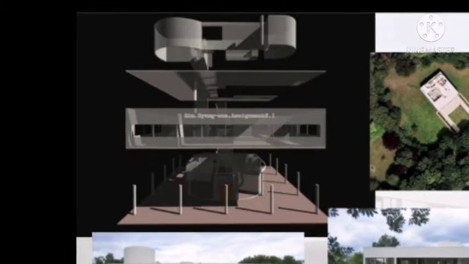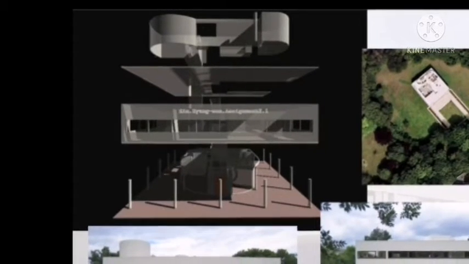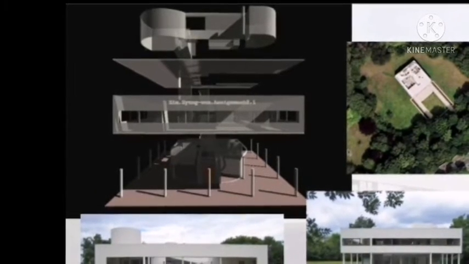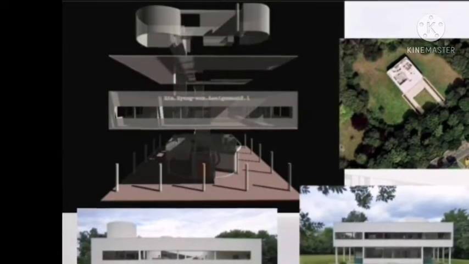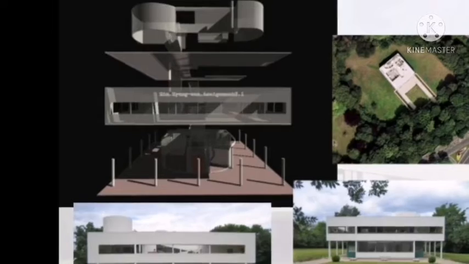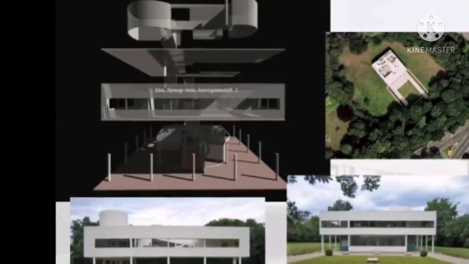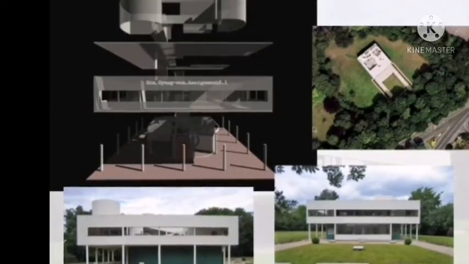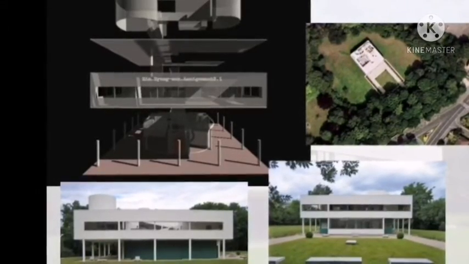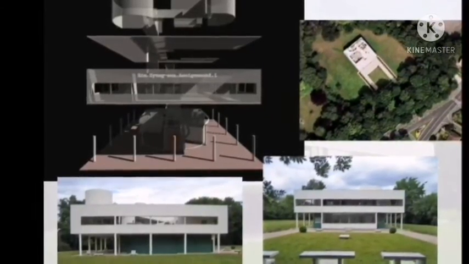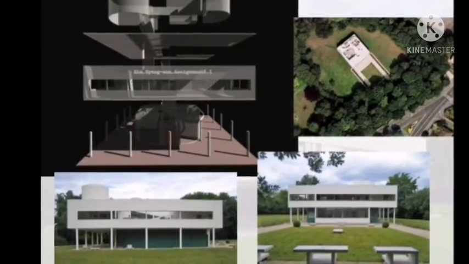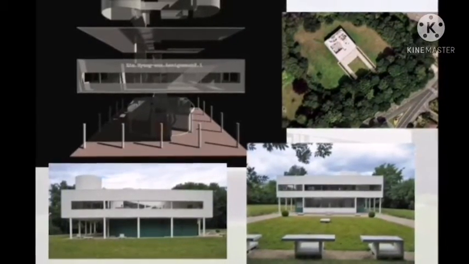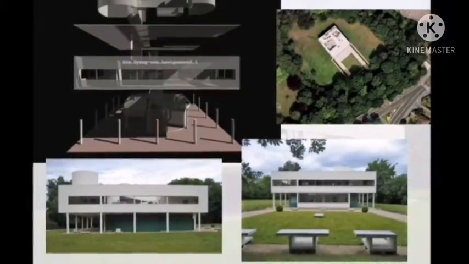Now my last slide shows the distribution of the space. Apart from this, I will try to show the sections of parts of the building. We see the ground floor uses floating columns, and the ground is free from the structure. Then the cubical box of the massing, and the upper floor uses some cylinders or cubes. The right side view shows the top view with the landscape. Here are the back sides of the lawn and the front of the entire building.